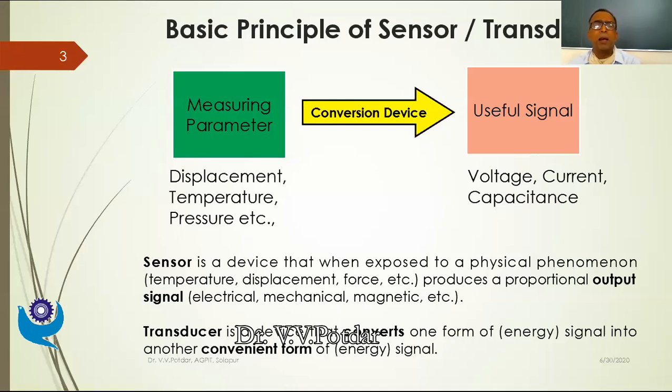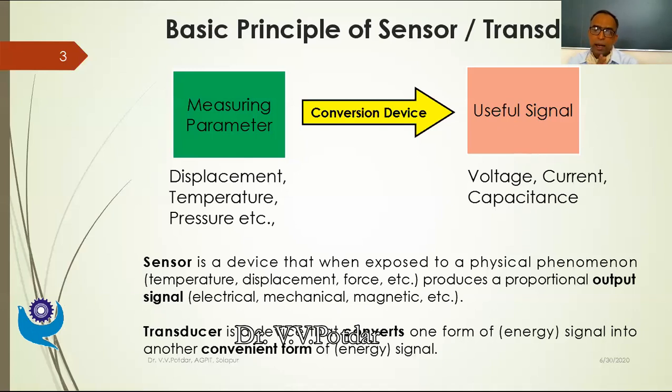Whatever measurement parameter we have, like displacement, temperature, pressure, these sensor transducer elements will convert those physical parameters into some useful parameter, because it is to be conditioned later on, it is to be used for display, it is to be used for controlling actions.